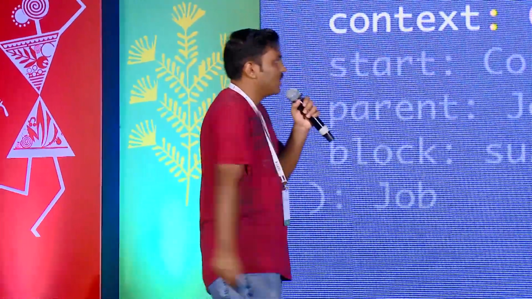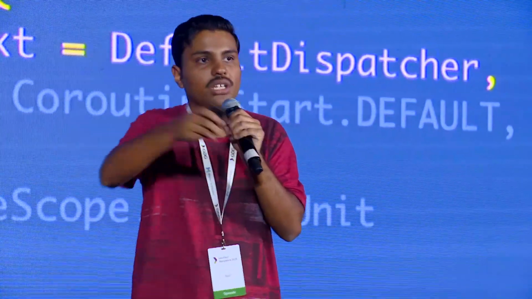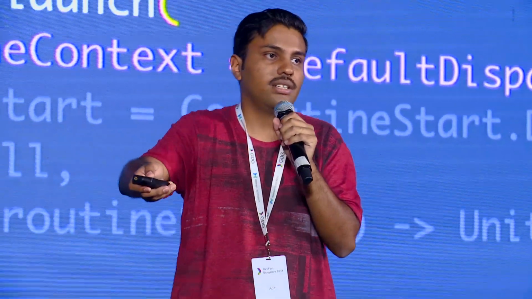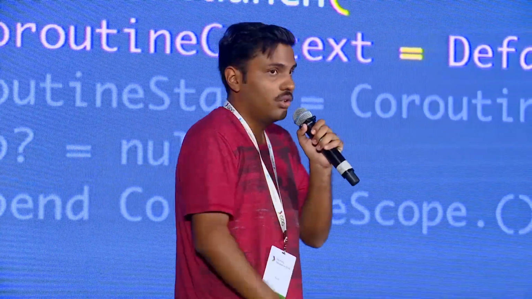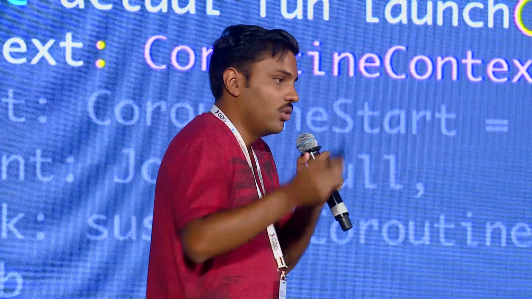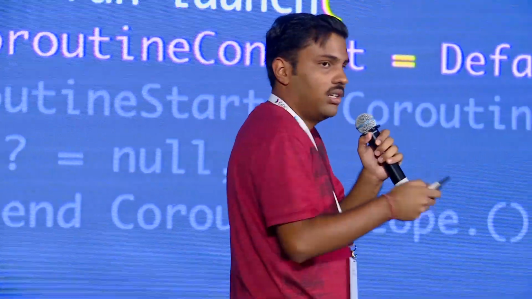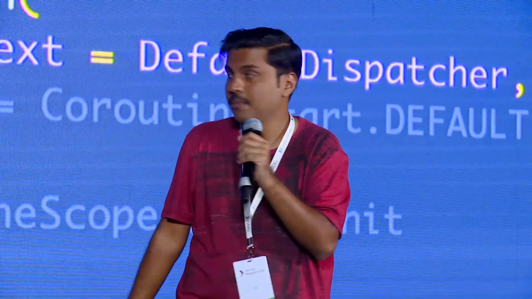Over here, default dispatcher or coroutine context is nothing but it's telling the coroutine, hey, this is your task, do it in this thread, or do it in a pool of thread, right? There are multiple dispatchers here. If you go through the Kotlin guide, you will see that you can start it right now, you can start it lazily, you can start it on main thread, background thread. There are quite a few available within the library.